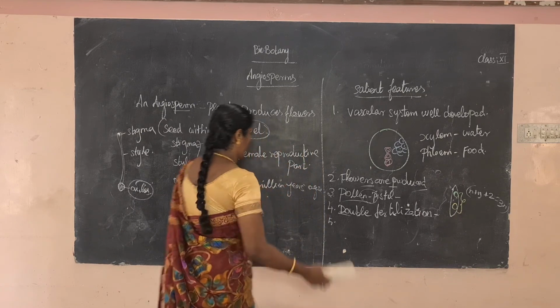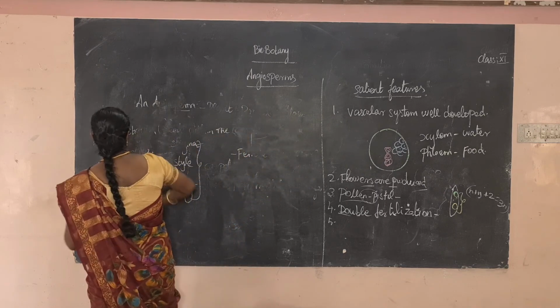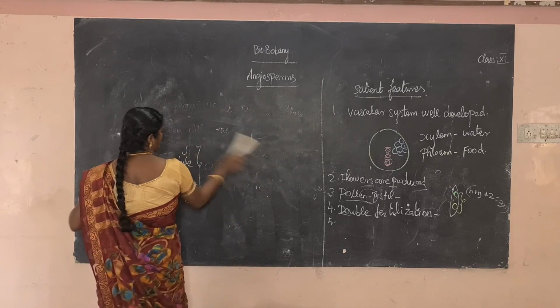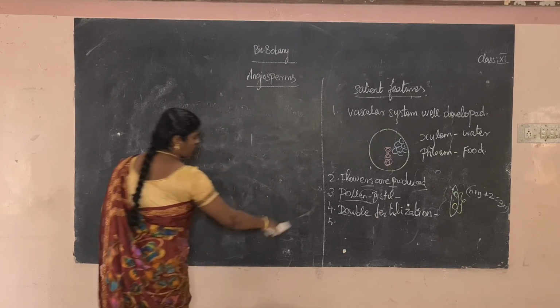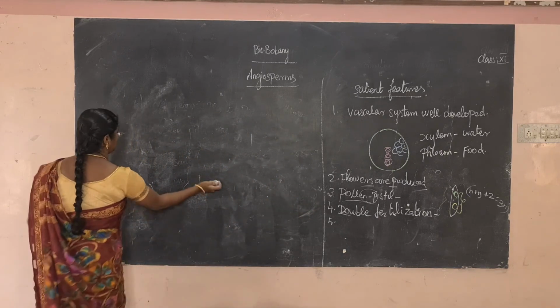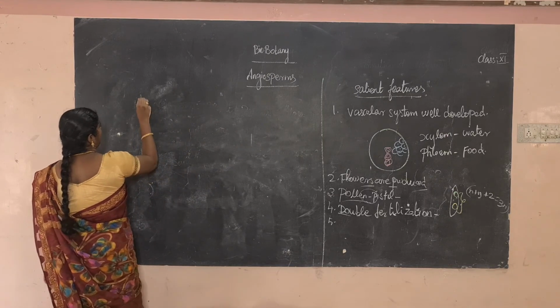Let us see them one by one, starting with dicotyledon.